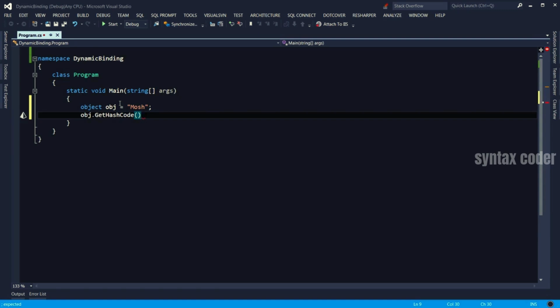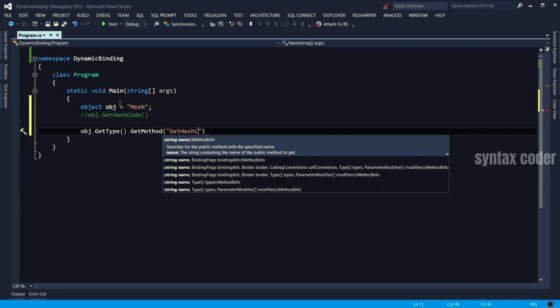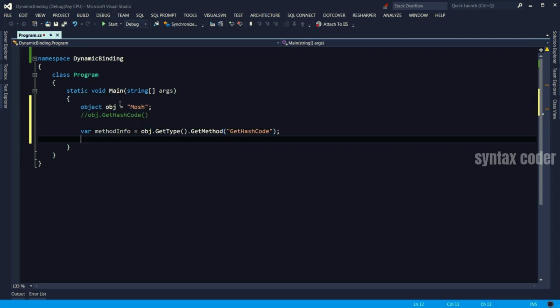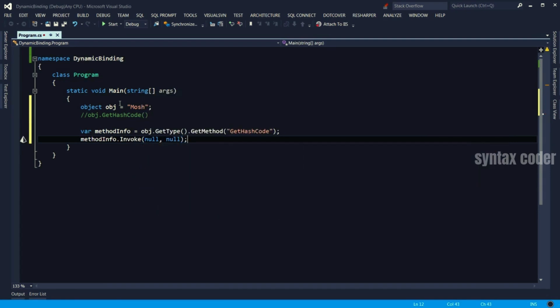But with reflection, if I want to call that method, my code will end up looking like this. First, I get the type of that object, and then I get a reference to a method called getHashCode, and that returns a method info object. Now I can invoke method info like this and pass some weird arguments here. As you see, this code is not very beautiful. So reflection is a little bit difficult and messy.